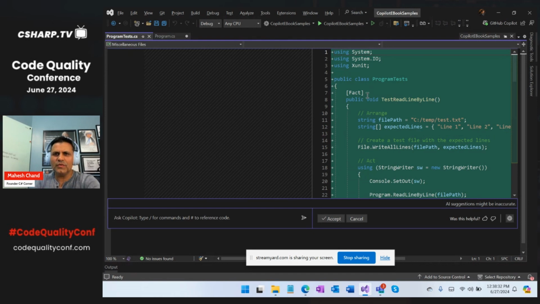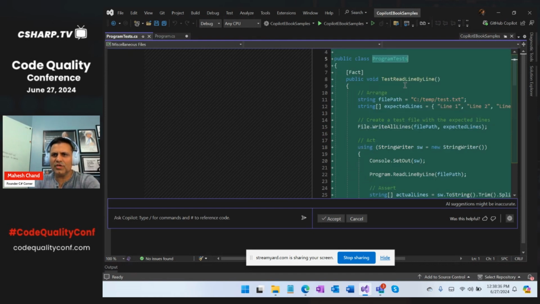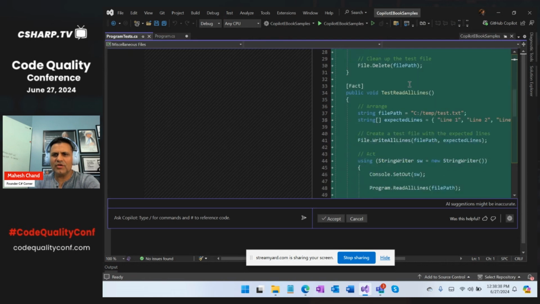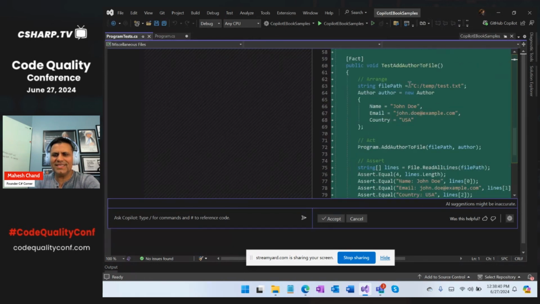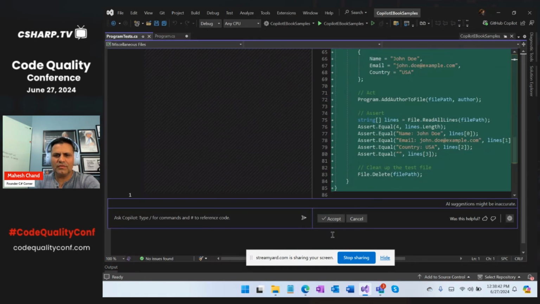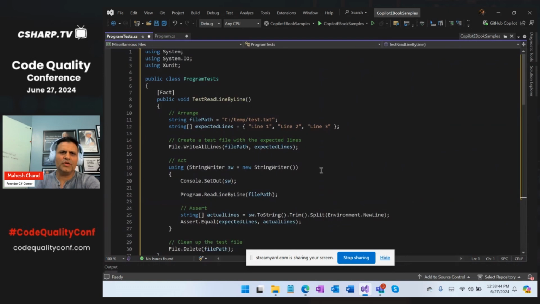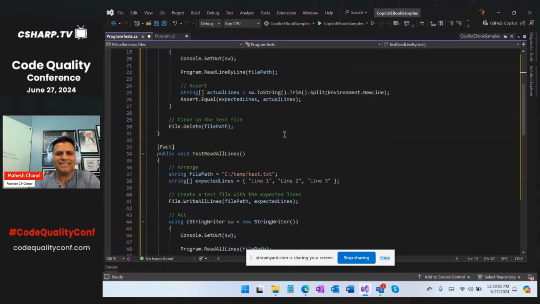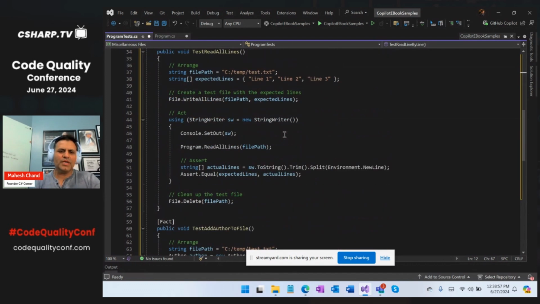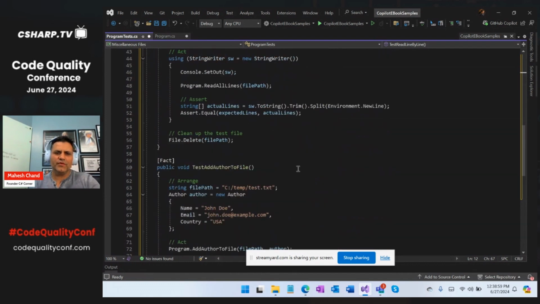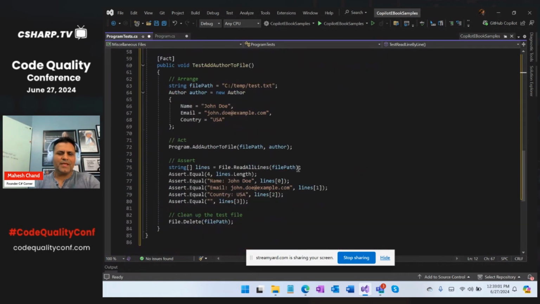Look at this. So there's a class ProgramTest, right? Just scroll through the whole thing. All of a sudden your whole unit test is created. Now you can accept it, then go back and read it, make sure everything is doing the right thing. You can change it manually, and you can test it. That's up to you. But guess what? The majority of the work is already done for you. So how cool is that?